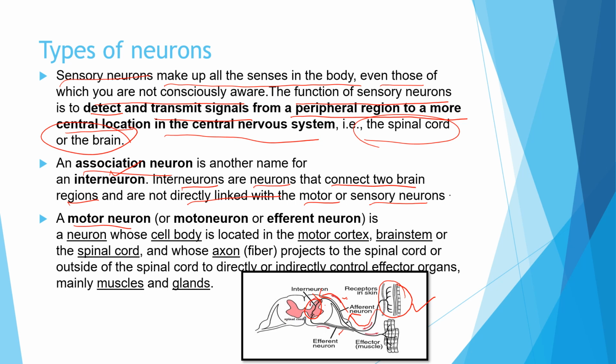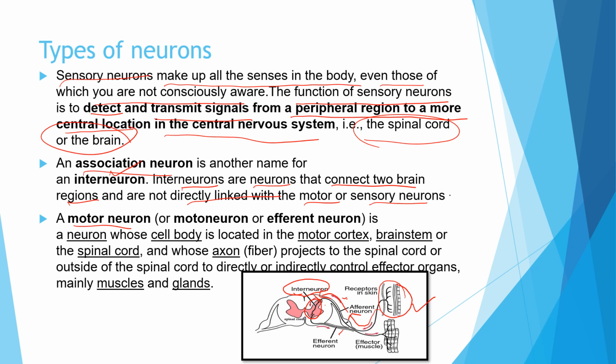These neurons are also called interneurons. Its function is to associate or connect both the motor and the sensory neurons.